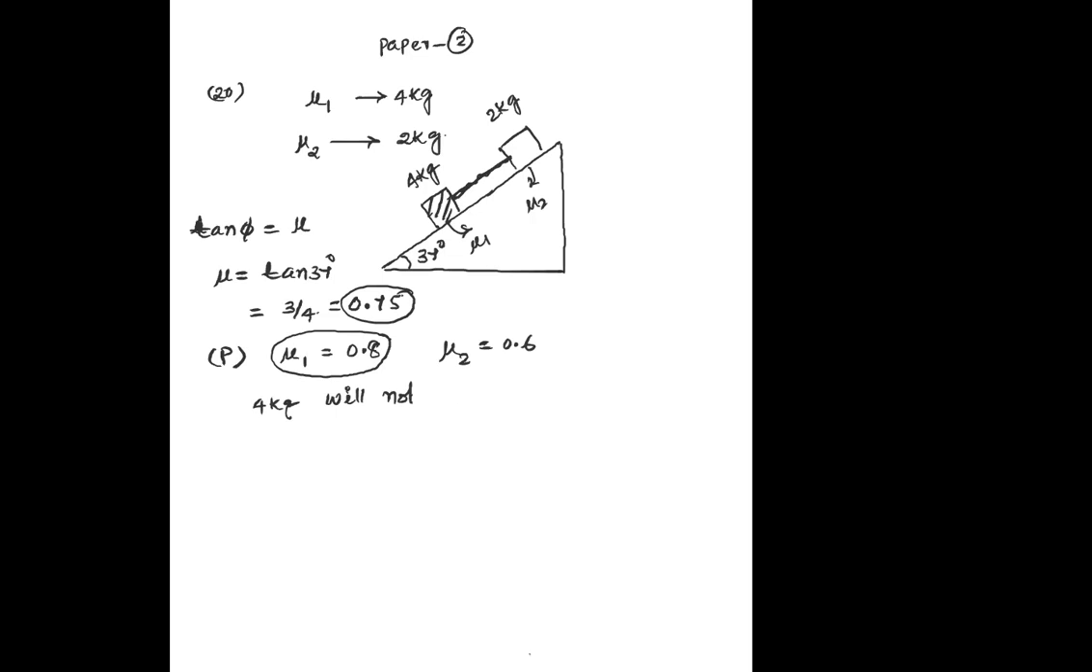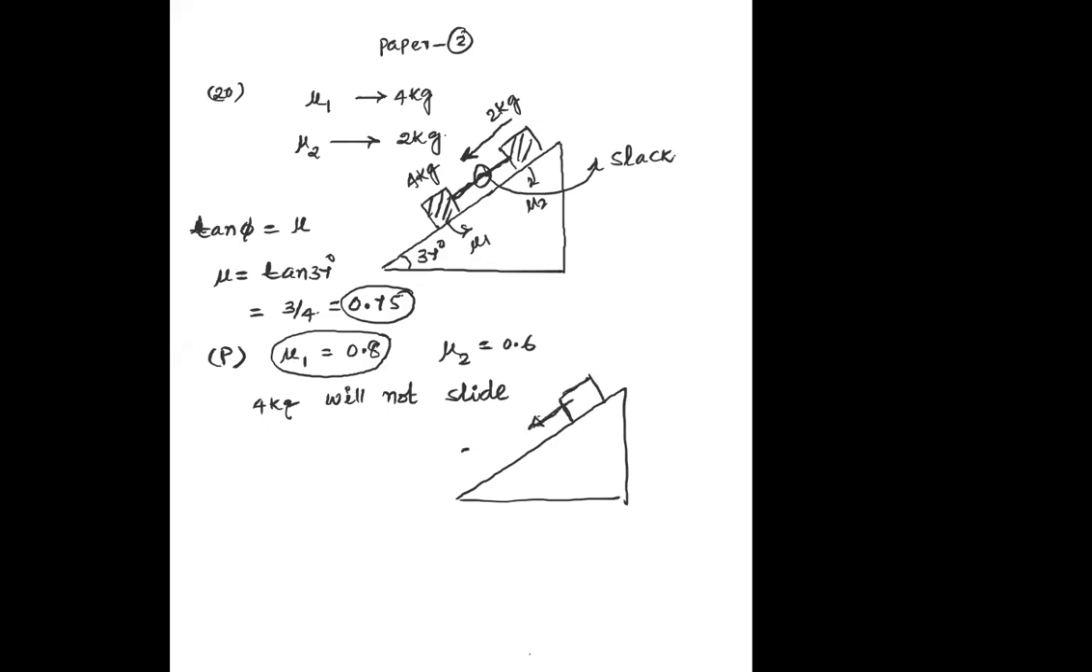It will not slide. So if it is not sliding, only 2 kg body will be sliding and 4 kg is not sliding. So once 2 kg body alone is sliding, then tension in the string will become 0. The string will become slack. So there won't be any tension on the 2 kg body. So that your 2 kg body situation is like this, as if only gravitation and friction between the two surfaces.